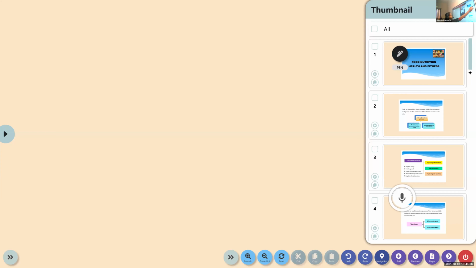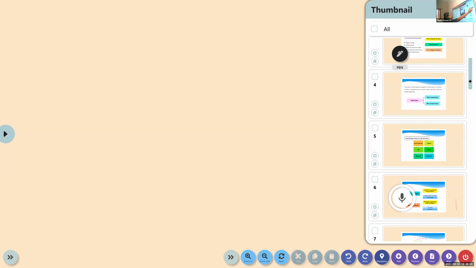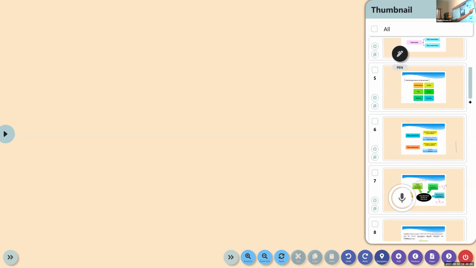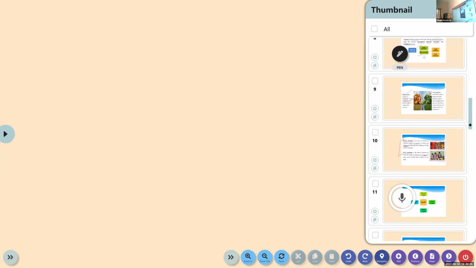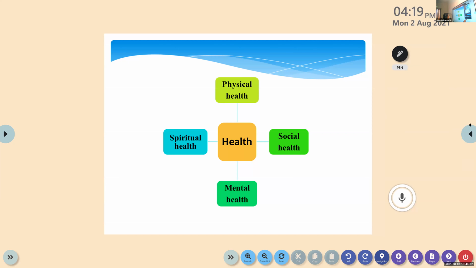So we finished the classification of food, nutrients, and nutrition. Okay. So another two terms in this chapter, that is health and fitness.